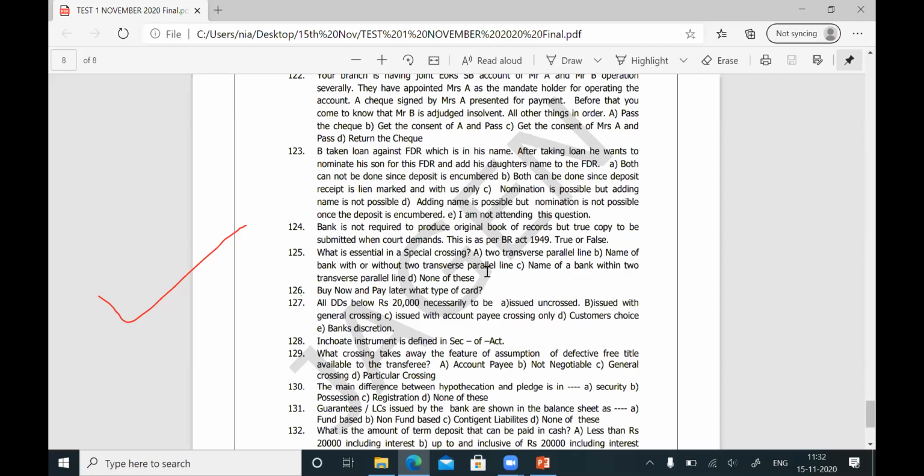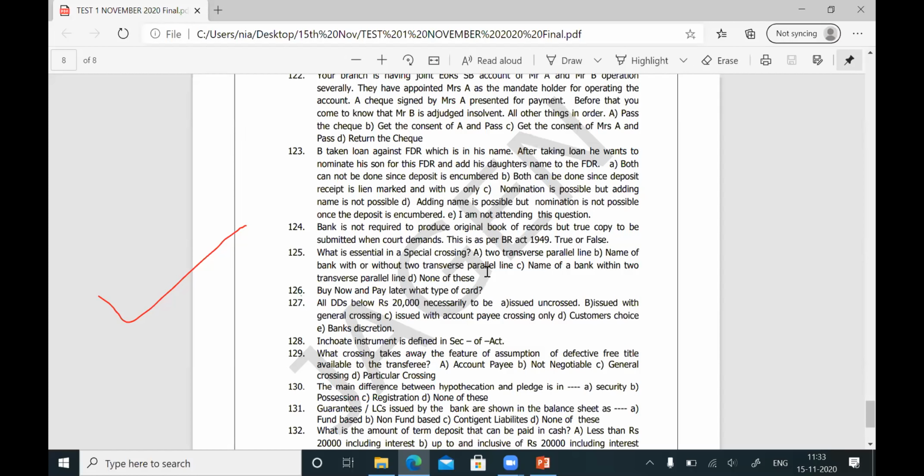What is a special crossing? In the case of a special crossing, the name of the banker will appear. For example, when cheques are dropped in your cheque drop box, your substaff will take the cheques and affix a seal called special crossing, Canara Bank. There is no need for two parallel lines; the words Canara Bank appearing itself make it a special crossing.